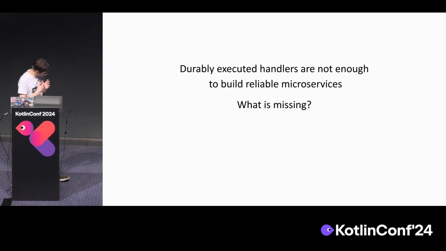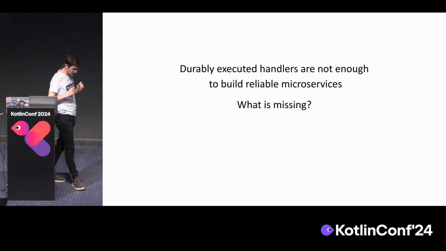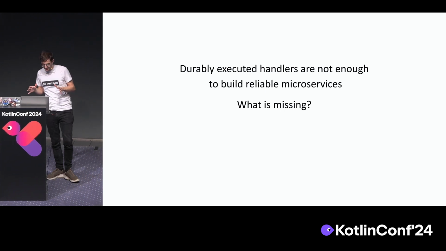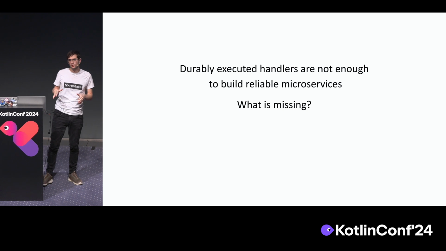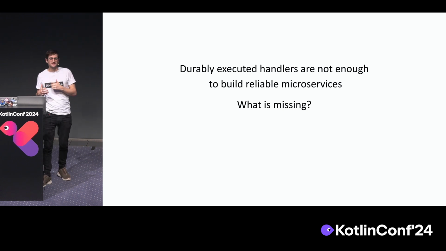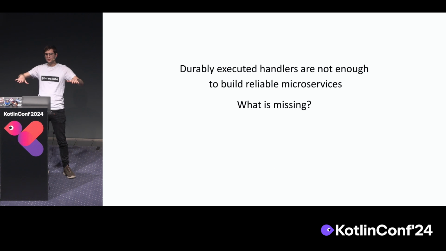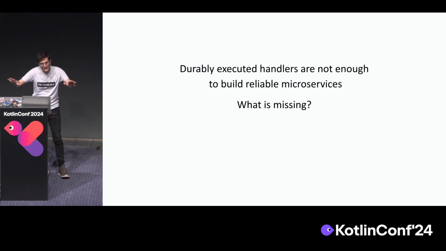And yeah, so now our journey here was that we reached the point where we said, OK, we have durable execution. That's pretty cool. That's our foundation. But can we do something on top of it? Can we, from here, create the foundation for adding other features that you eventually need for building microservices?